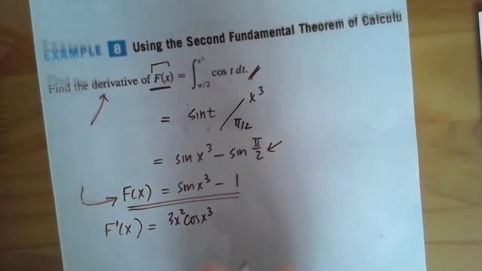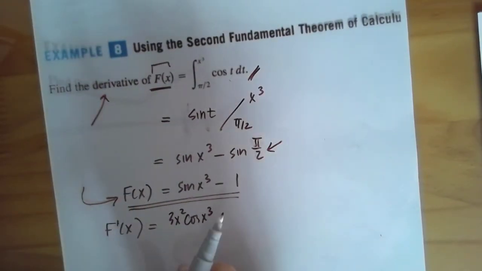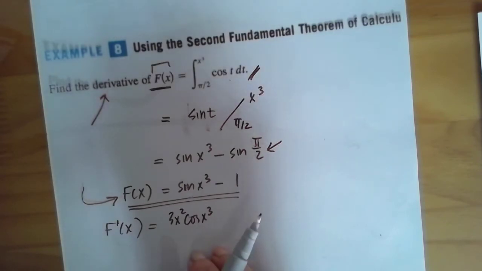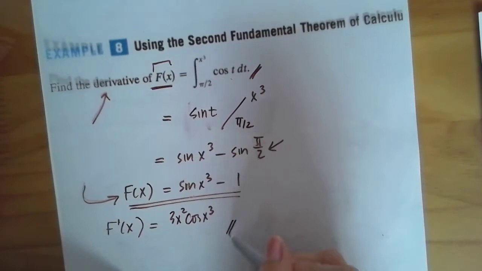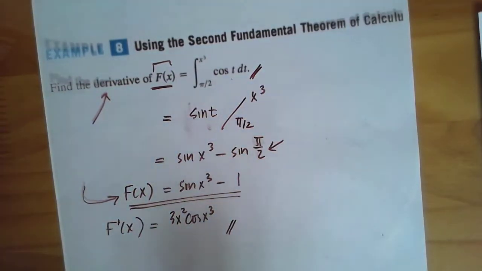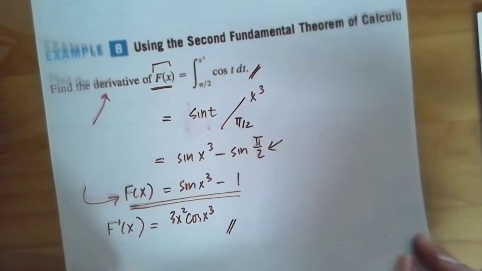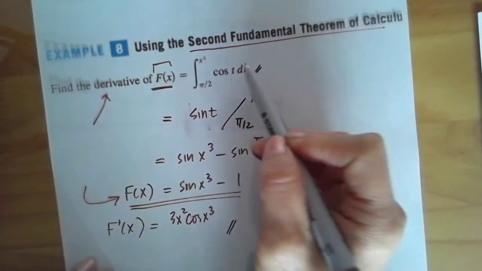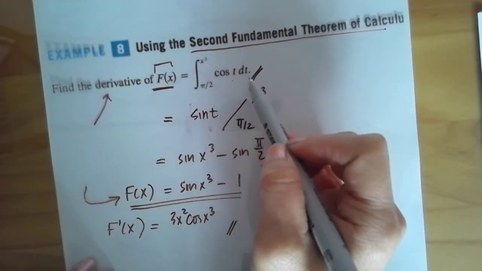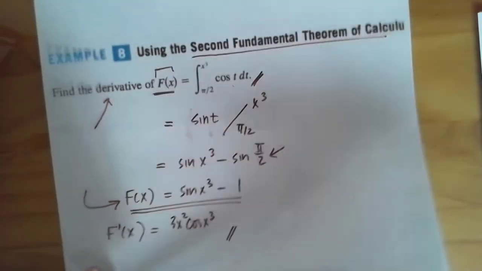Just like there's chain rules for derivatives, there are going to be rules that you have to follow for integrals later, coming soon, okay? And here, the derivative of the constant is just 0, so that's the answer that they're looking for. For now, just know that anytime they mention the second fundamental theorem of calculus, there is a function of another variable involved, okay? Okay, let's move on.